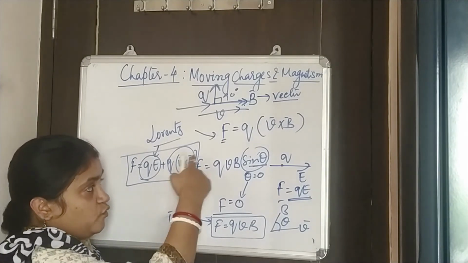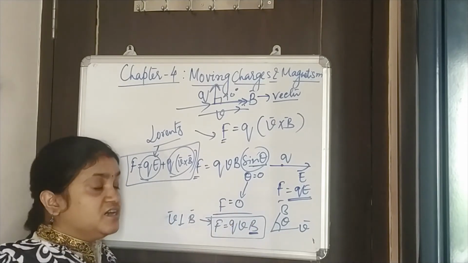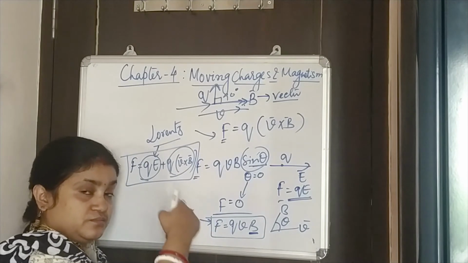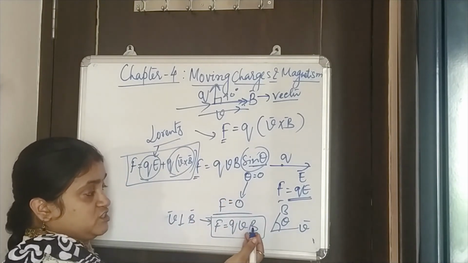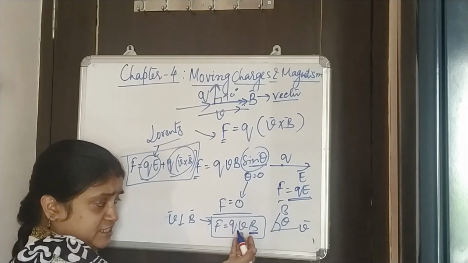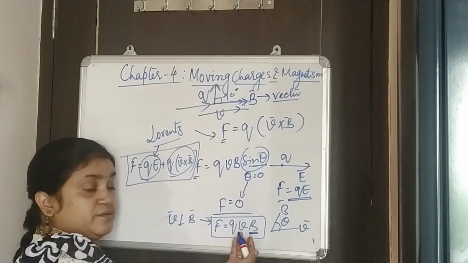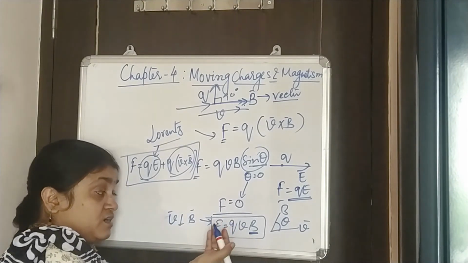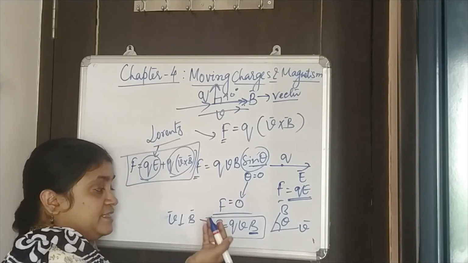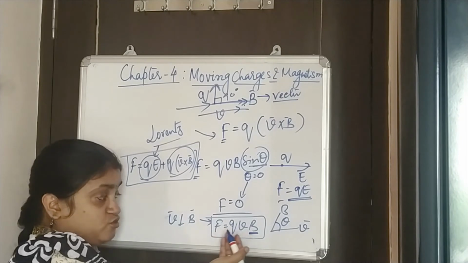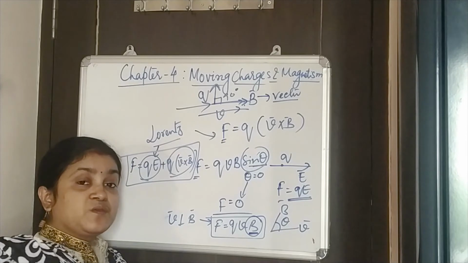Now from this force you can actually define the magnetic field due to the movement of the charge. Suppose a charge of 1 coulomb is moving with 1 meter per second, and it is feeling a force of 1 Newton, and they move in a perpendicular direction, then my magnetic field will be 1 Tesla.